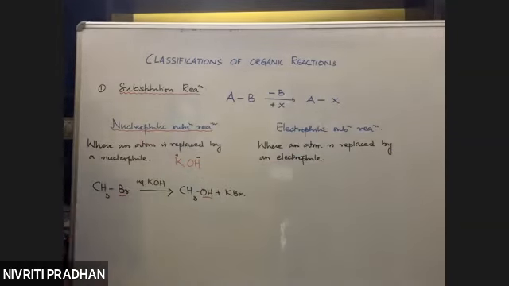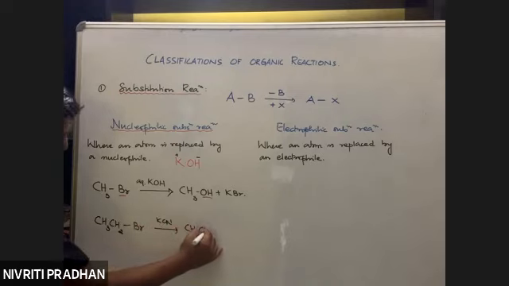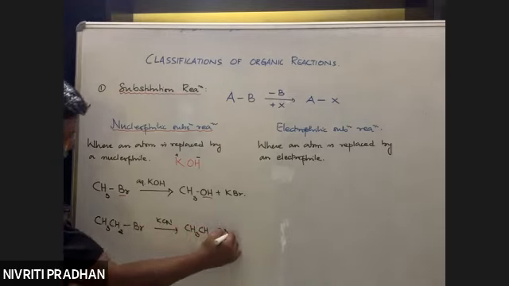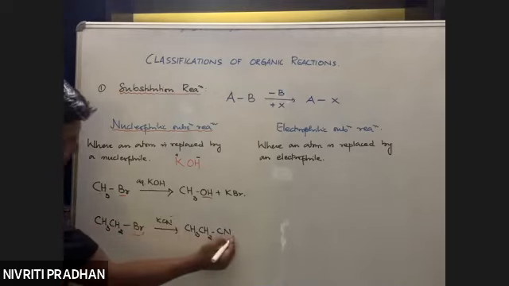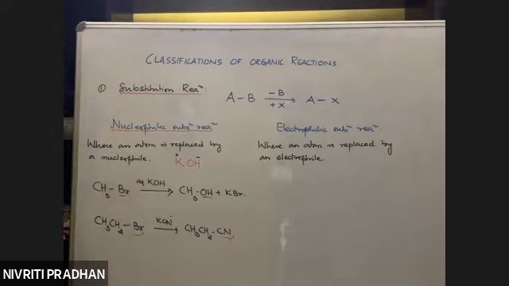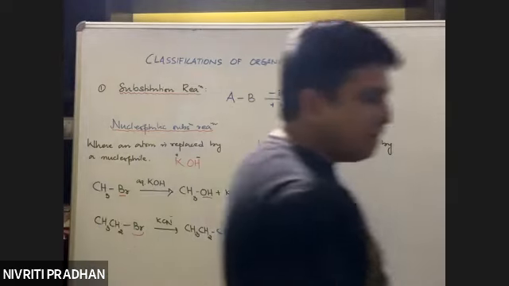Similarly, suppose I have ethyl bromide. Now if I treat this with KCN, potassium cyanide, I'll be getting CH3CH2CN. So again, here bromine is getting substituted by CN negative. CN is a negative part. Again, it is an example of a nucleophilic substitution reaction. Got it? Is it okay?